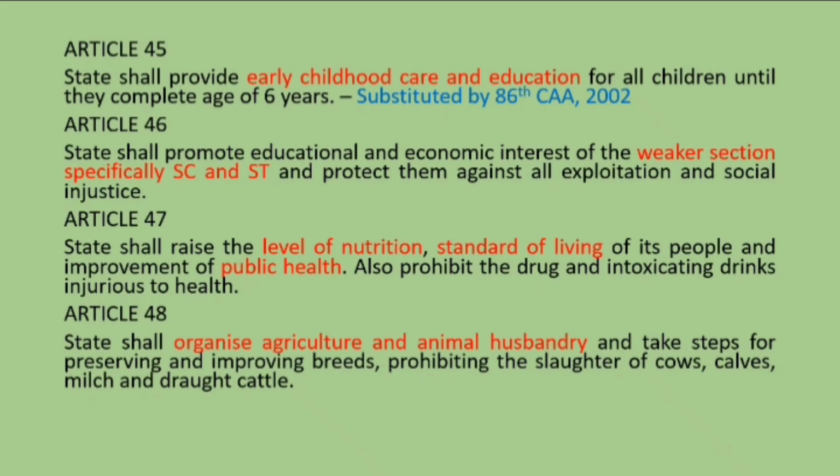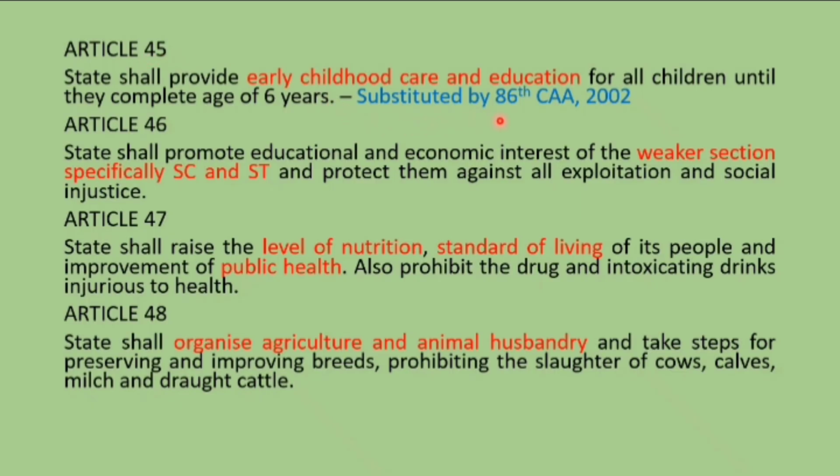Article 45 is about the state shall provide early childhood care and education for all children until they complete the age of 6 years. Okay, how you should remember this is, in every place there will be like 6 to 14, there should be free and compulsory education. So for 6, before 6 there is 5 and 4, that is 4 5, 4 4 5, okay?